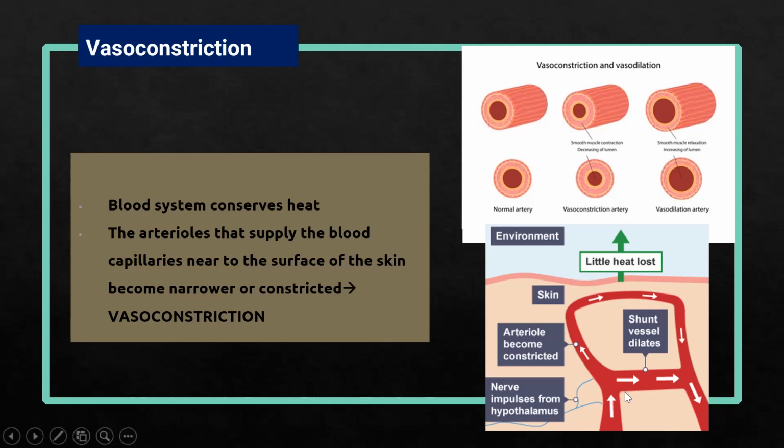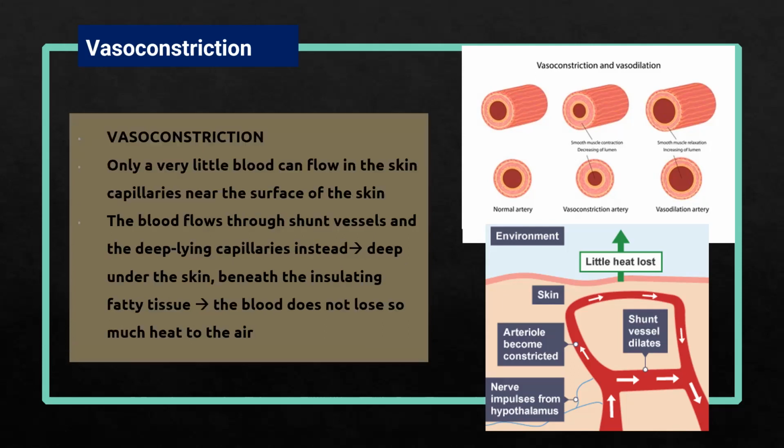And another thing, if you remember, we also have the shunt vessel in the deeper layer of the skin. The shunt vessel is a capillary located deep in the skin, near the adipose tissue.